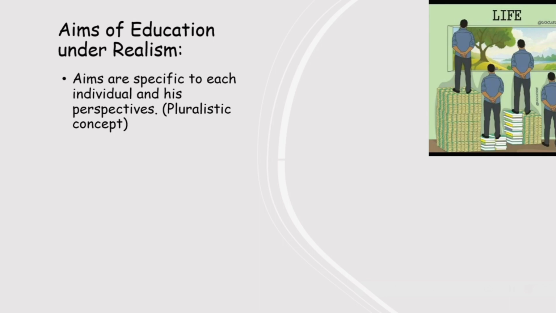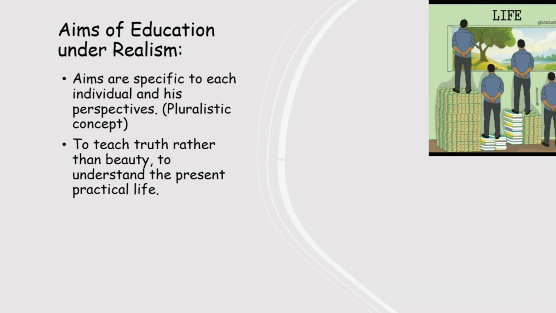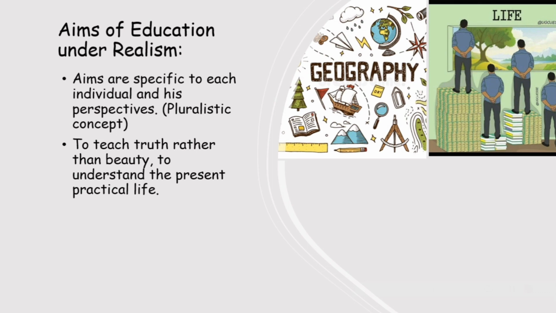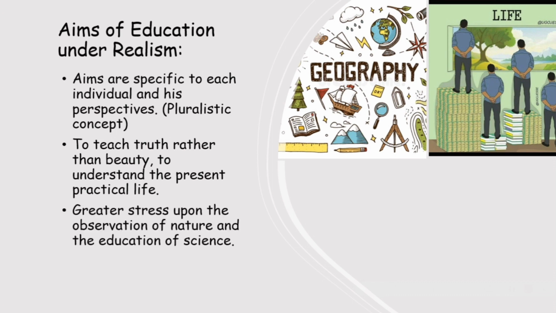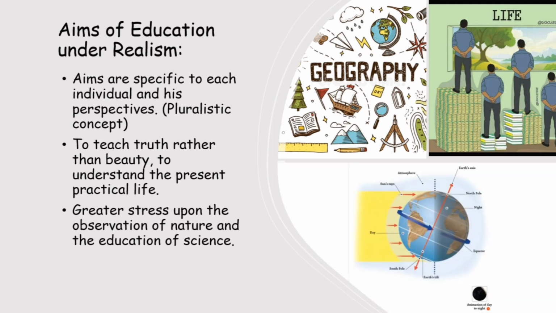The aim of education should be to teach truth rather than beauty, to understand the present practical life. For example, rather than focusing on the natural beauty of a place, the teacher will emphasize on the geographical laws and patterns involved in the place. The realists aim on putting greater stress upon the observation of nature and the education of science. Whenever we are learning something from nature, such as the occurrence of day and night, realism concentrates on teaching the scientific principle based on which the phenomenon happens and observe it.